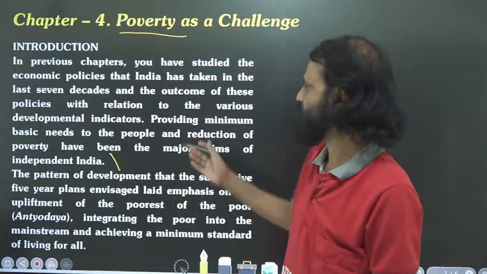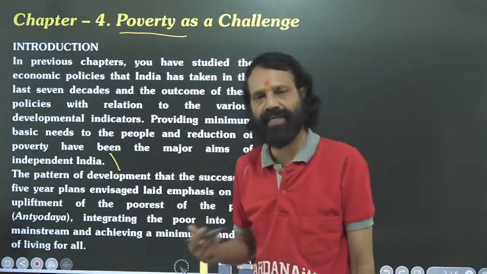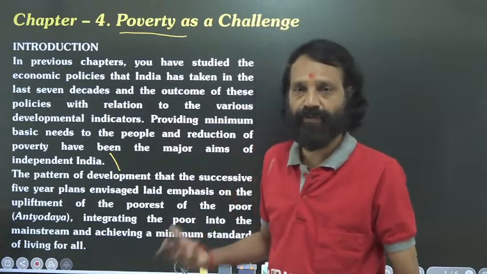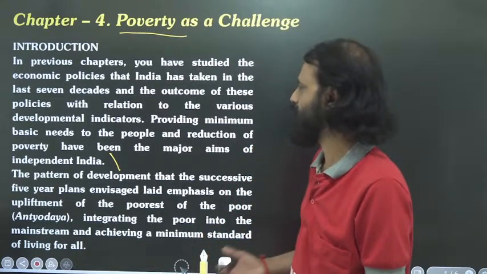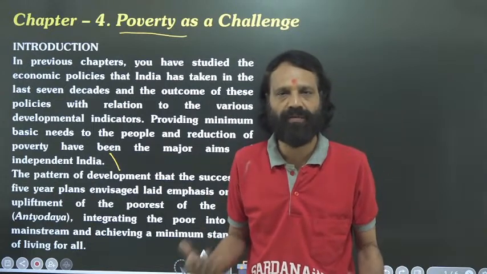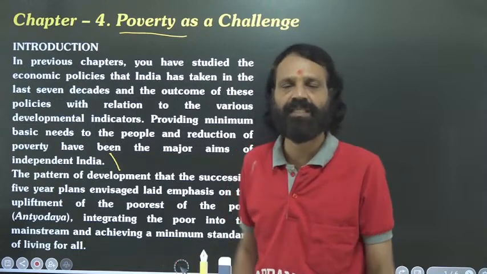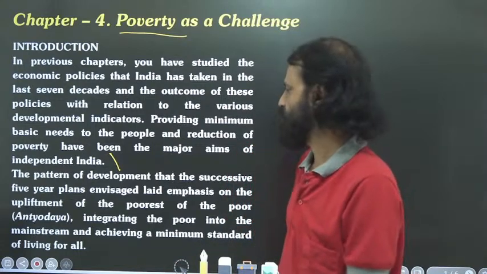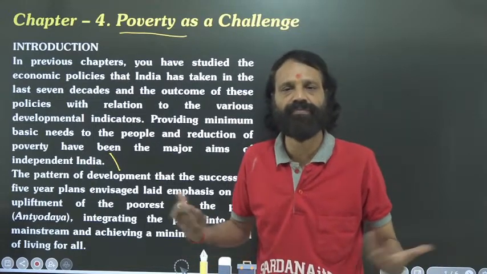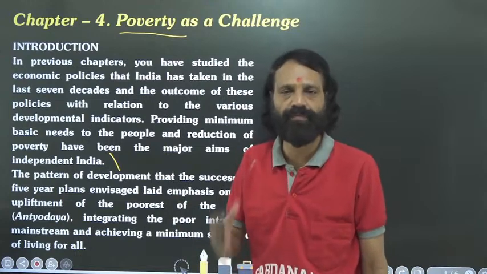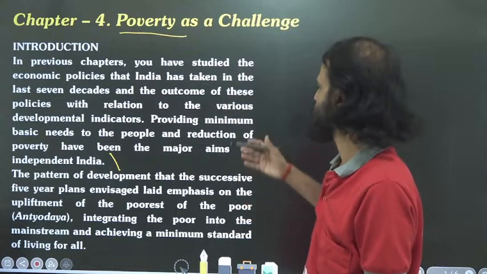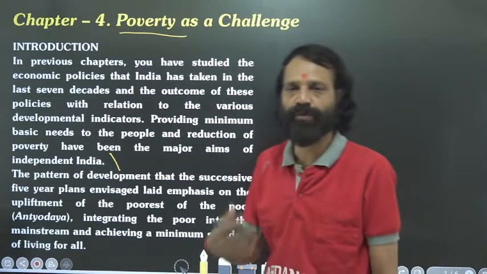So, what happened in 1947? India got freedom. After gaining freedom, Indian economists as well as Indian administrators, our Indian government, wanted to change the lives of people and bring overall development in our country. Of course, we wanted to increase productivity and do infrastructure development, but everything will happen only when we have a proper economy with a proper system. So, that is why the Indian government took the initiative to implement a new economic policy.